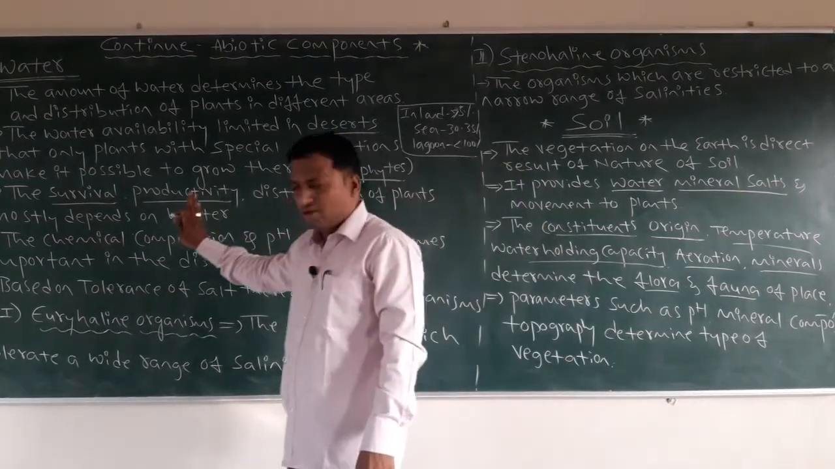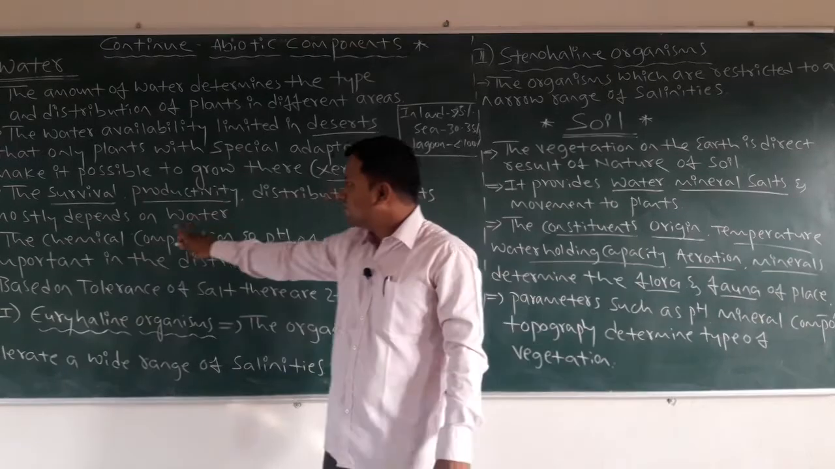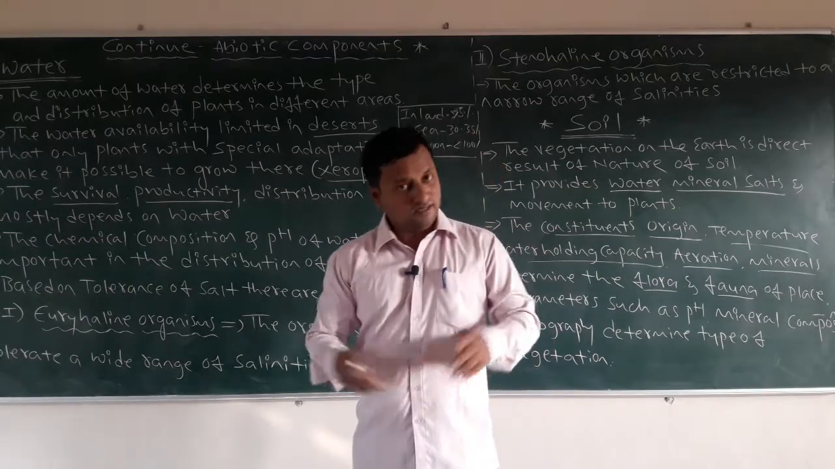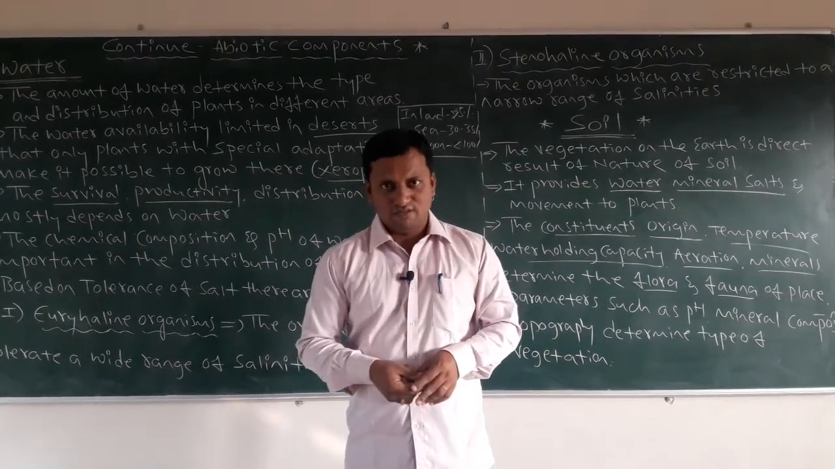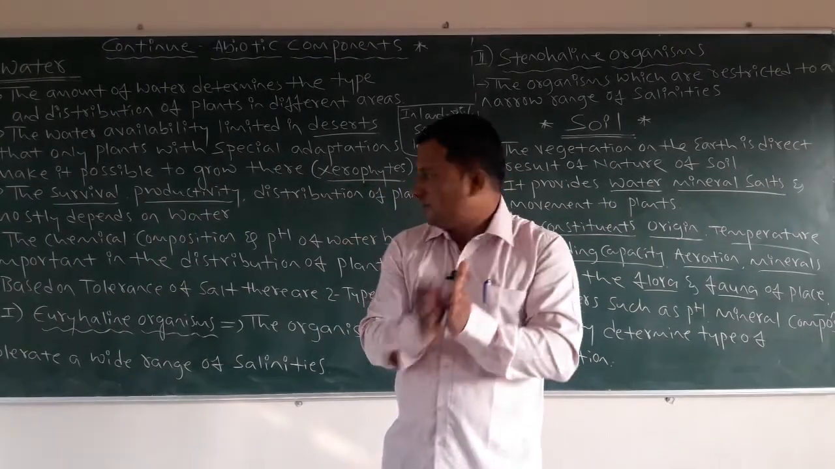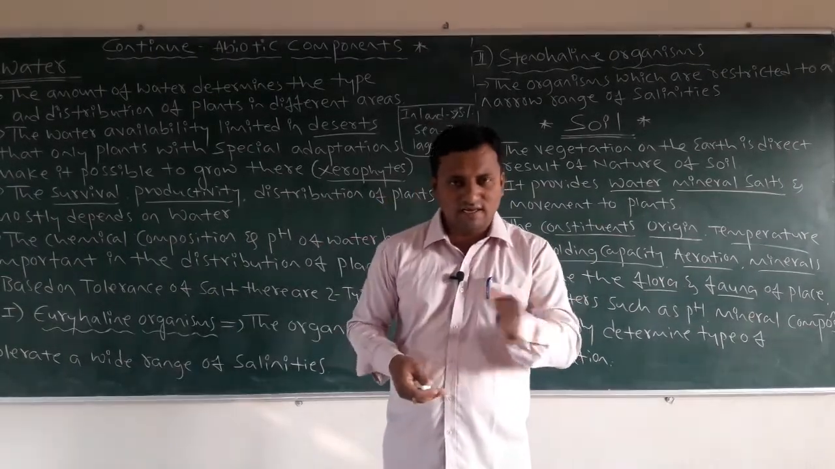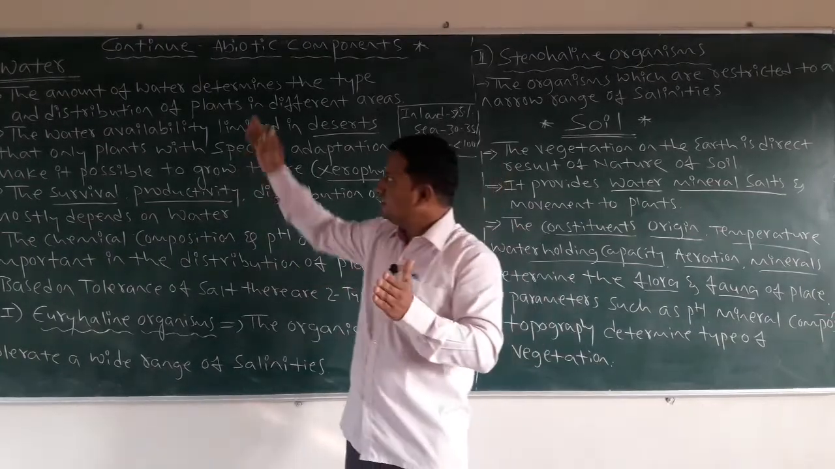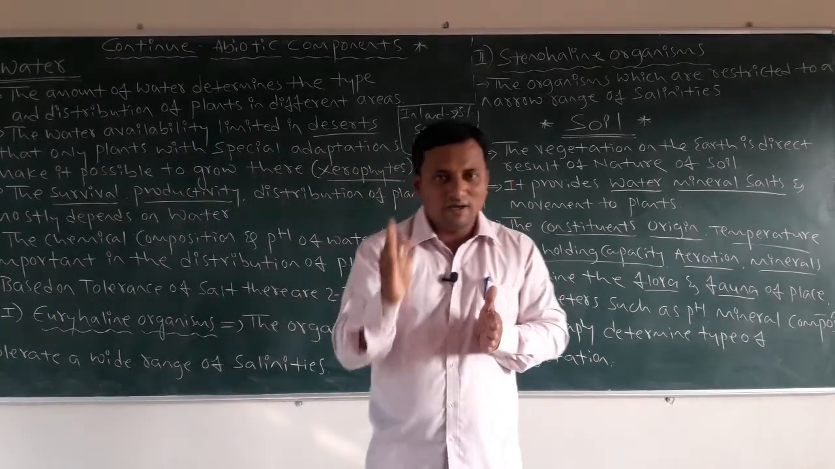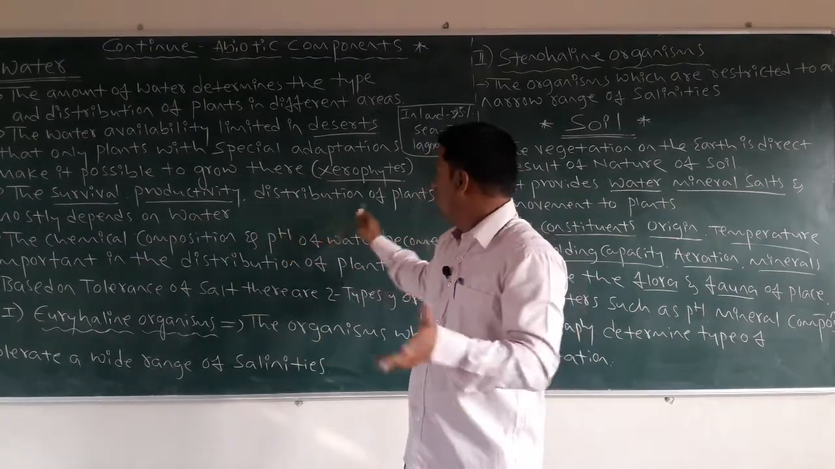Okay. Next, third point: the survival, productivity and distribution of plants mostly depend on water. Obviously, not only plants but also organisms like animals. If there is more water content, the survival condition is better. Next, productivity, which you remember as the reproduction concept, sexual and asexual. Because of this major abiotic factor, water, if it is more, their survival capacity is also more, productivity capacity is also more, and distribution.